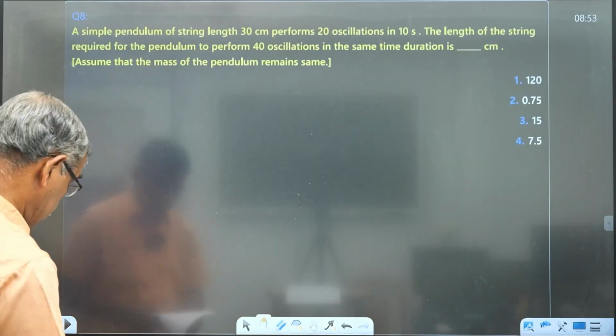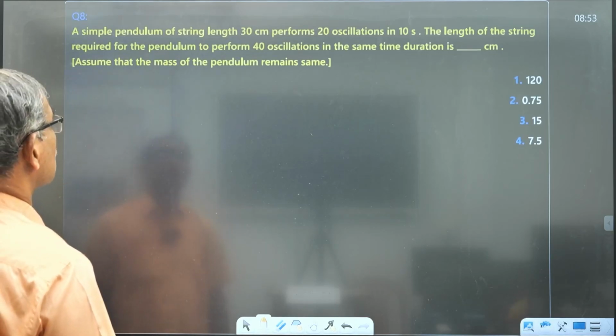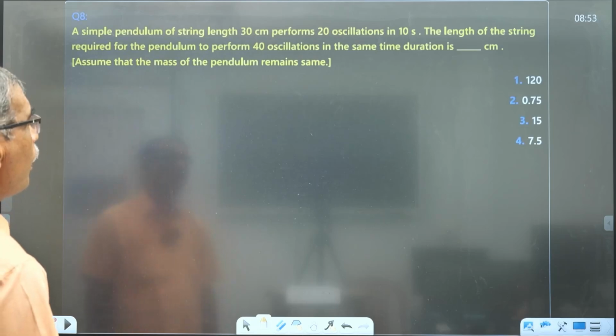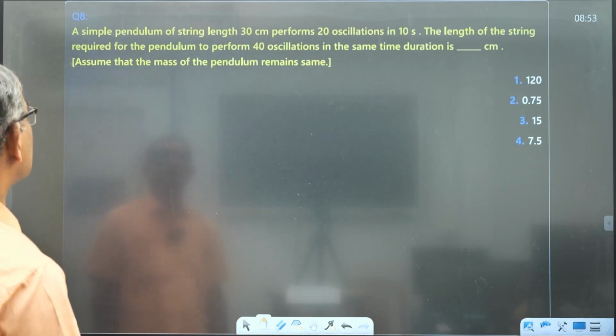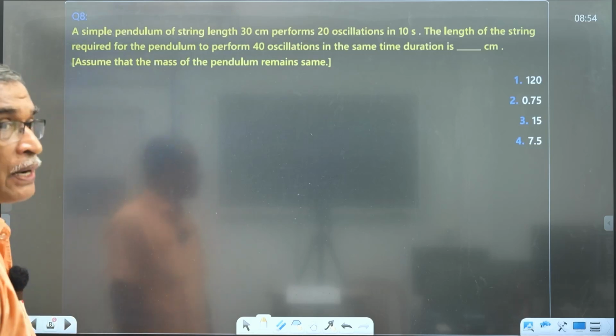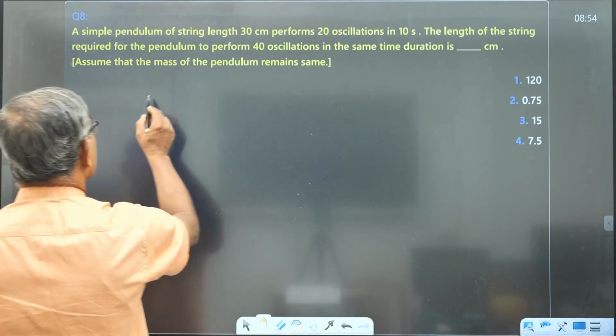Next question, 8.1. A simple pendulum of length 30 centimeter performs 20 oscillations in 10 seconds. What is the length of the string required for the pendulum to perform 40 oscillations in the same time duration? Now in the first case, what is the time period?